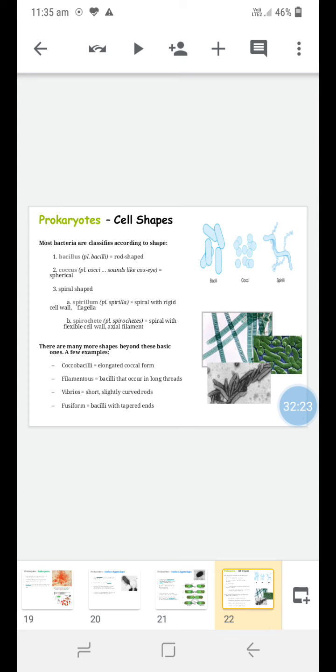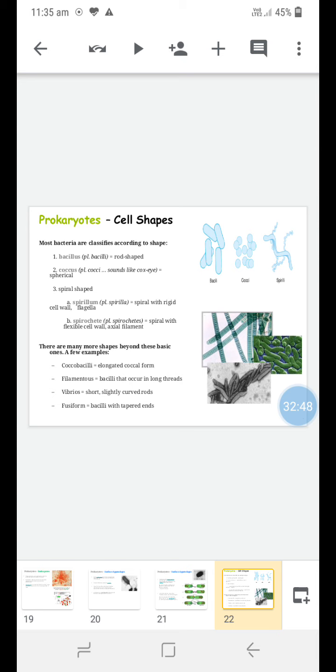Then cell shapes. Among prokaryotic cells, most bacteria are classified according to shape. Bacillus is a rod shape, coccus is a spherical shape, and there is also the spiral shape. So these are the different types of bacteria according to their shape: bacillus, coccus, spiral, spirillum, spirochete. Then there are many more shapes beyond these basic ones.